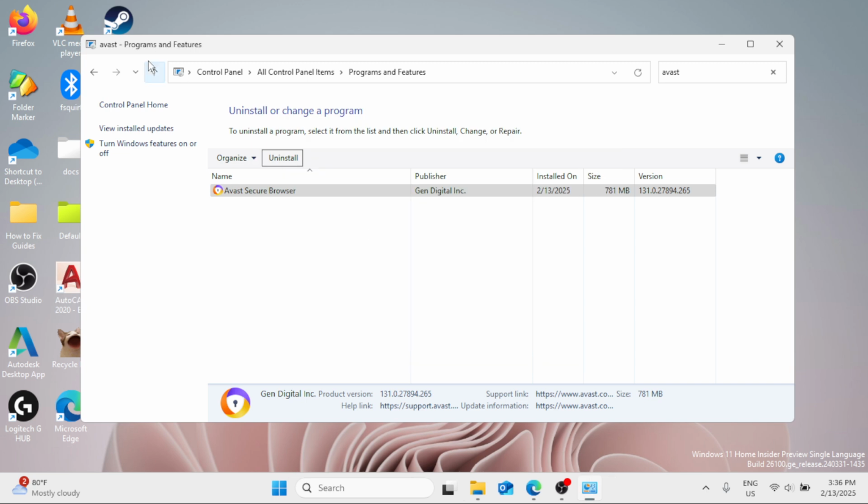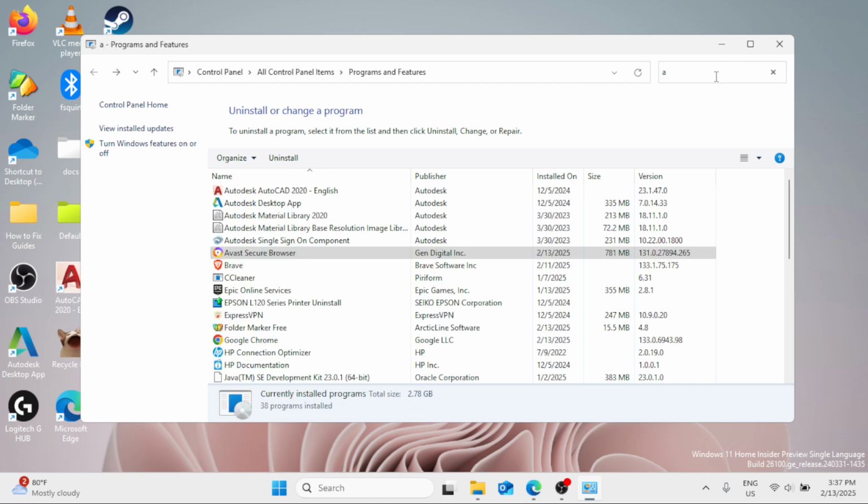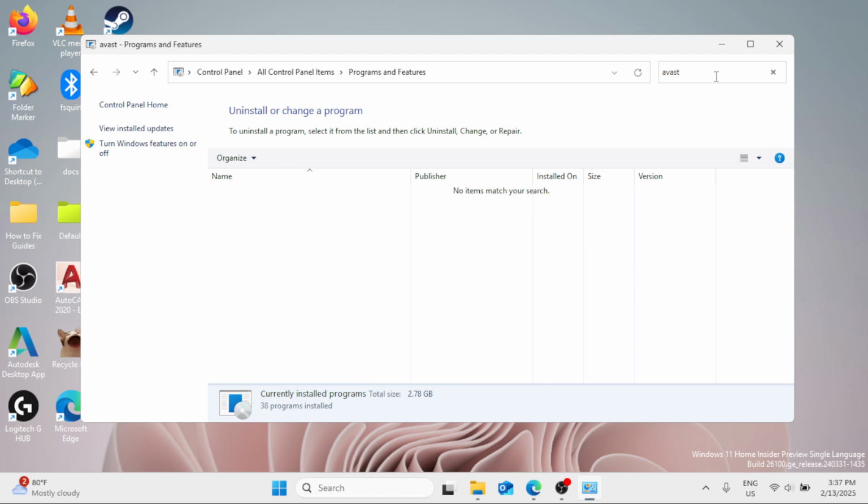Once done, let's simply search for Avast again. Let's type here Avast. As you can see, no items match your search, so that means the application has been uninstalled.